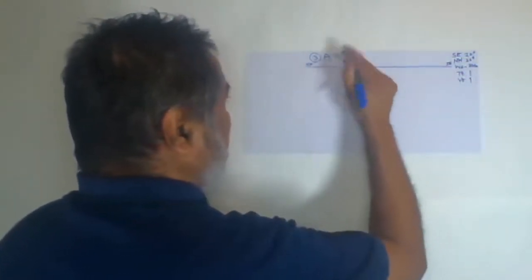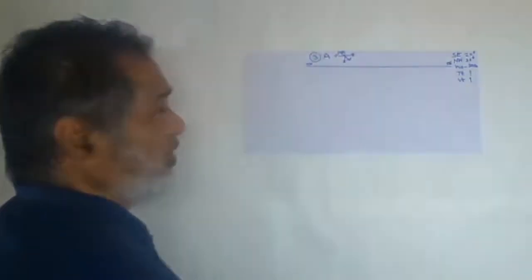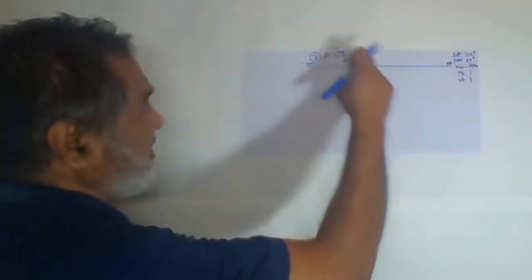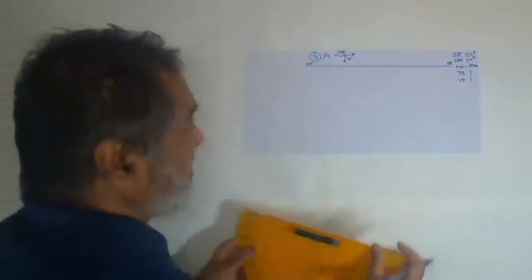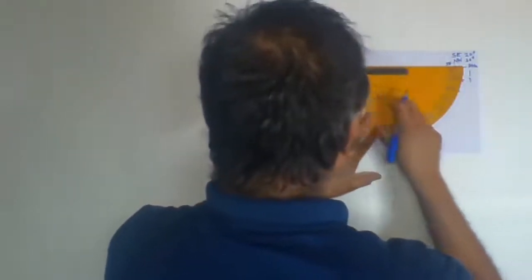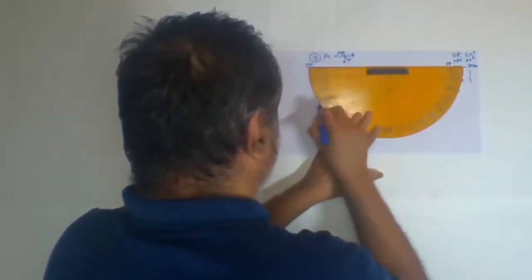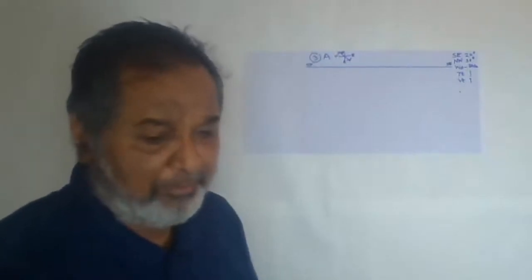So this particular line will be the horizontal slope running in the northwest-southeast direction. Now southeast will be 20 degrees, whereas northwest is 30 degrees: 10, 20 and 30 degrees. Now you have to join these two.